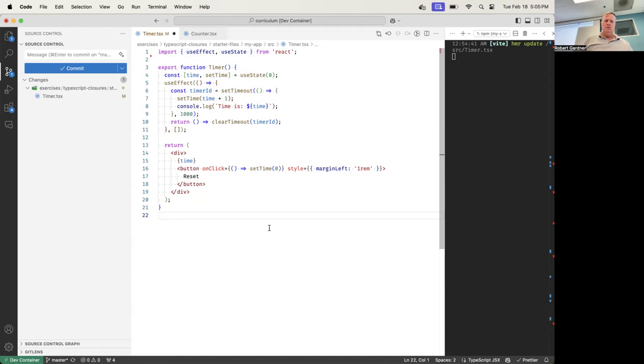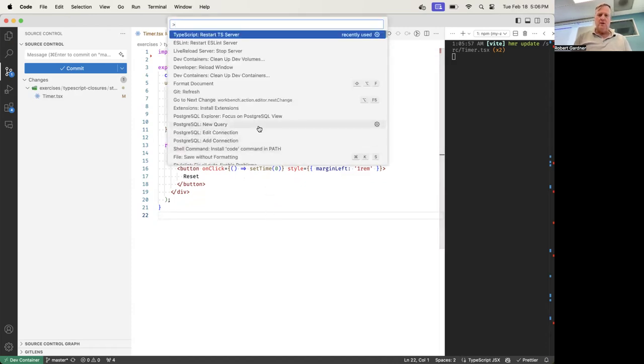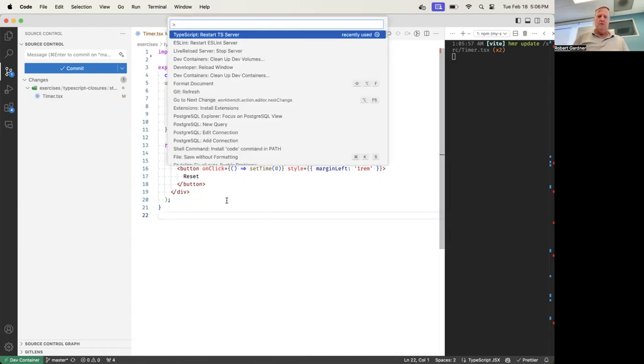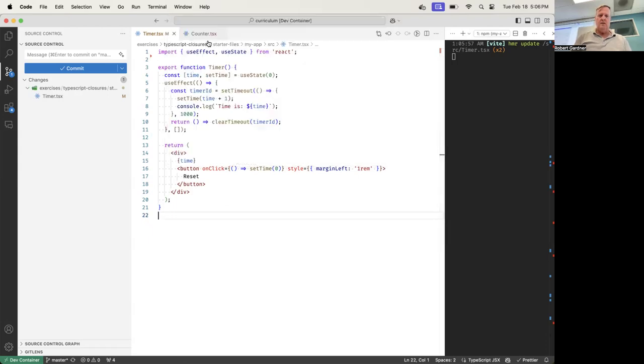Save the file. I don't think I have to save the file. I should have checked this before I did this. Maybe I have to restart the server. Restart your ESLint server. There we go. Okay, I had to restart my lint server.